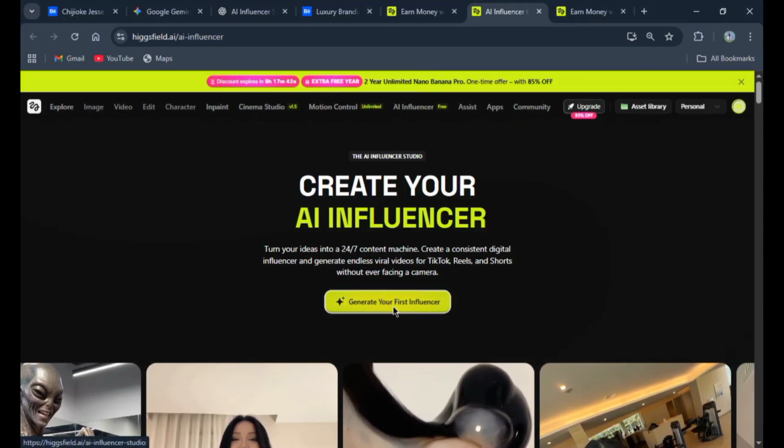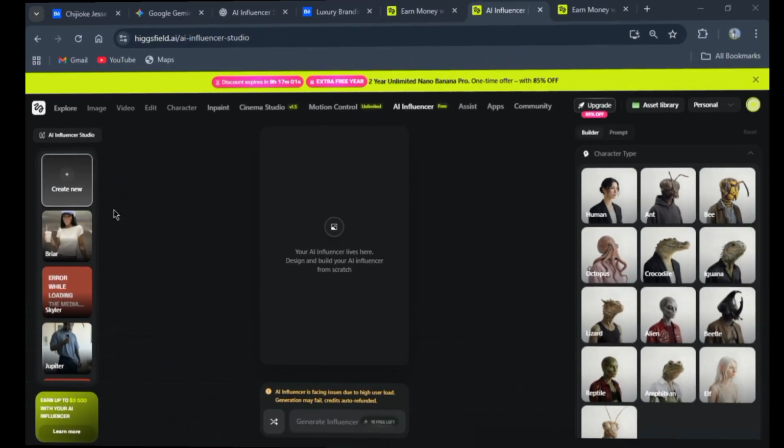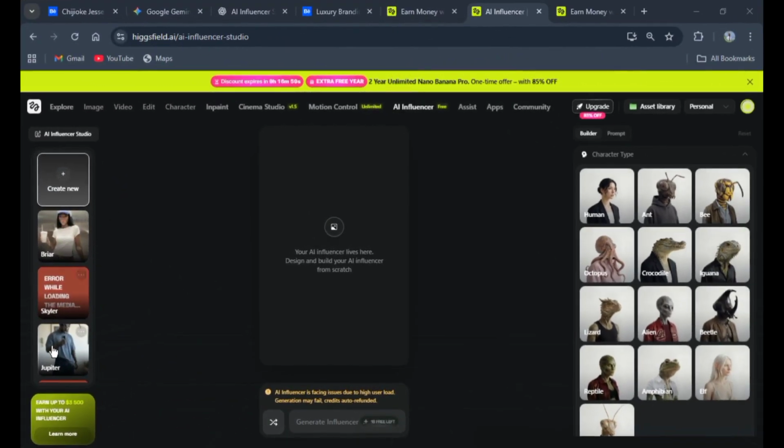I'm just going to head over to generate your first AI influencer. Now over here, I can choose to use one of these templates or I'll just go straight to create new. All right, let's create new. Then if you come over this side, you see the character type. You can choose a human, an ant, a bee, whatever you want. So I'm going to go for a human.